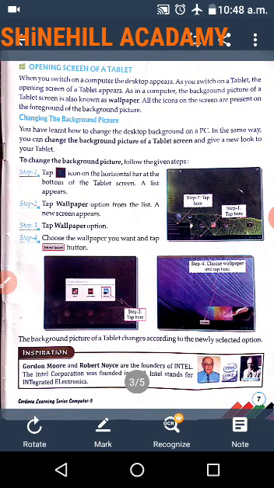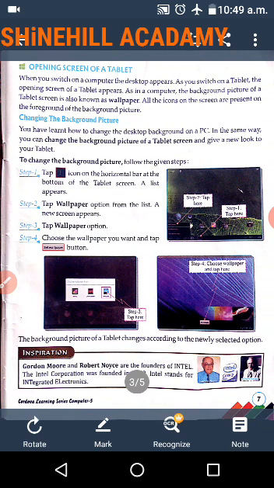Okay, now I read. When you switch on a computer, the desktop appears. As you switch on a tablet, the opening screen of the tablet appears. As in a computer, the background picture of a tablet screen is also known as wallpaper. All the icons on the screen are present on the foreground of the background picture. Changing the background picture. You have learned how to change the desktop background on a PC.